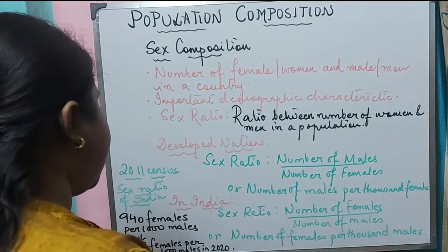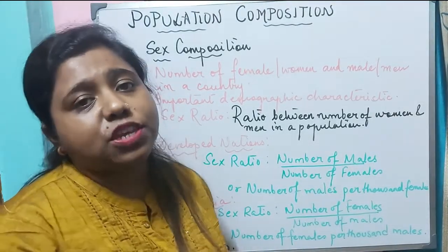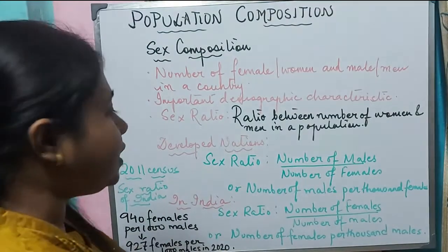The state which has the highest sex ratio is Kerala, where the sex ratio is 1084 females per 1,000 males.